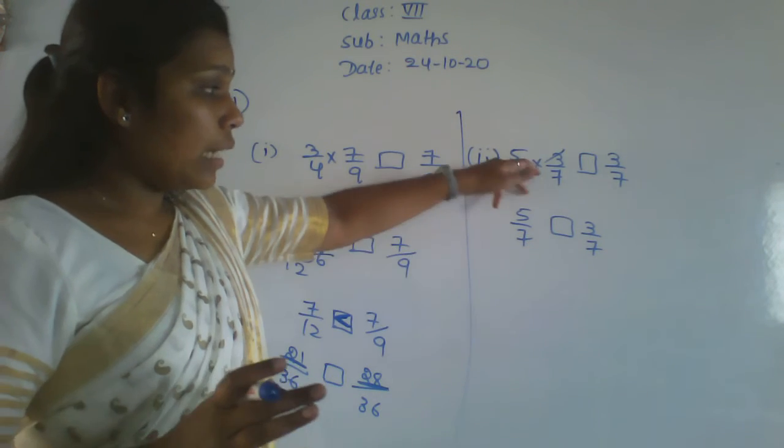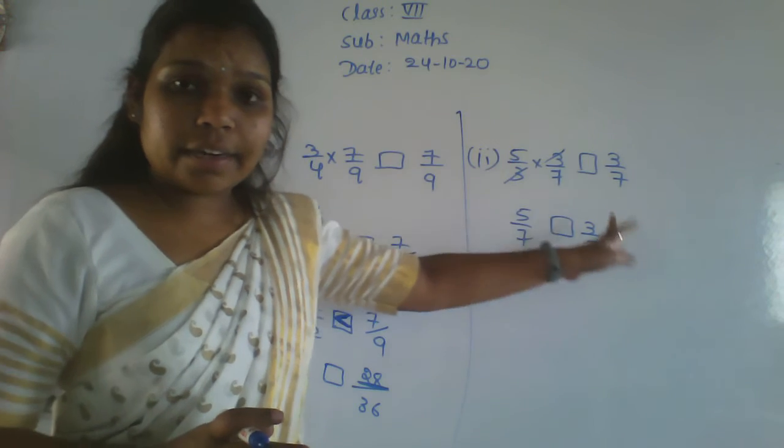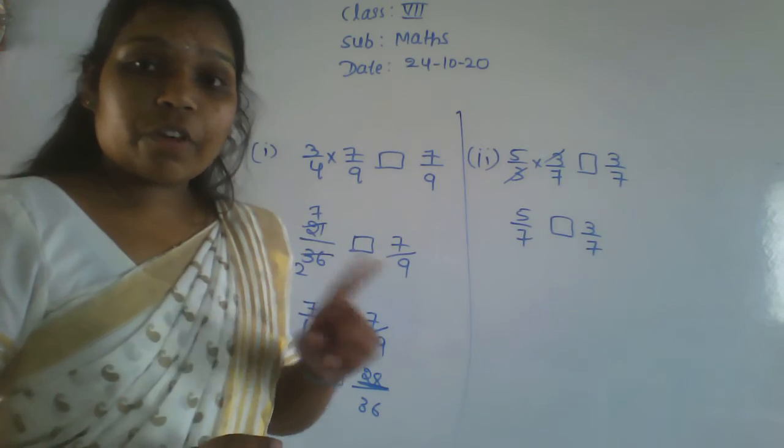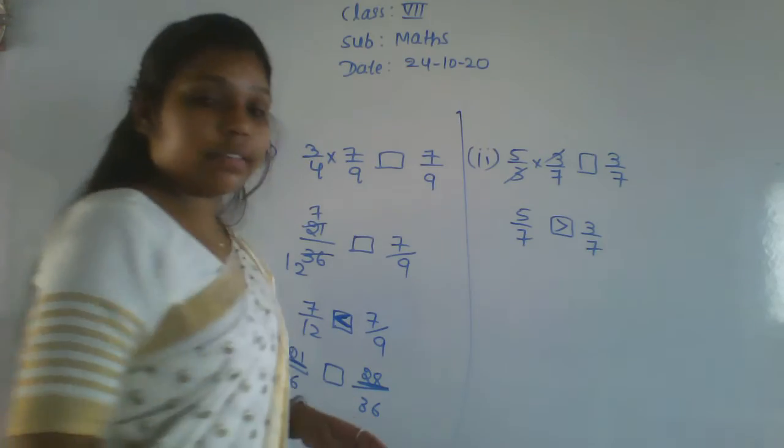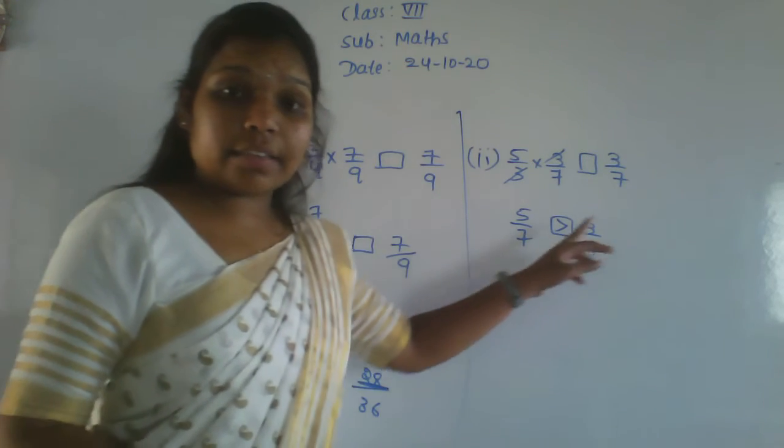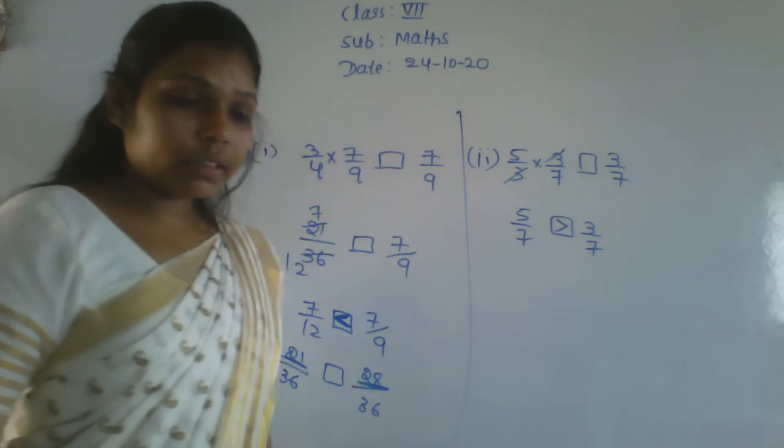Then compare the numerator values. Here 5 is there and here 3 is there. Which one is the greater? 5 is the greater, so put the sign like this: 5 is greater than 3. Getting? Okay.